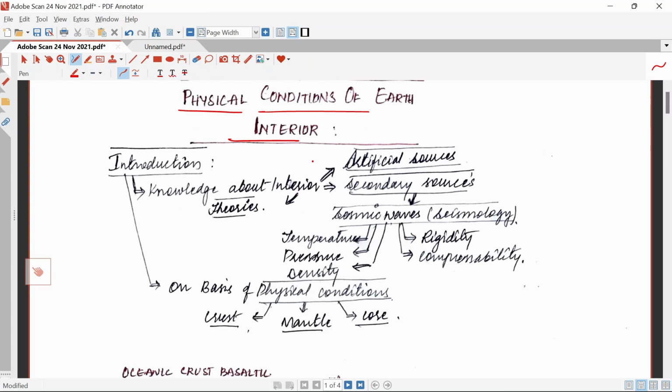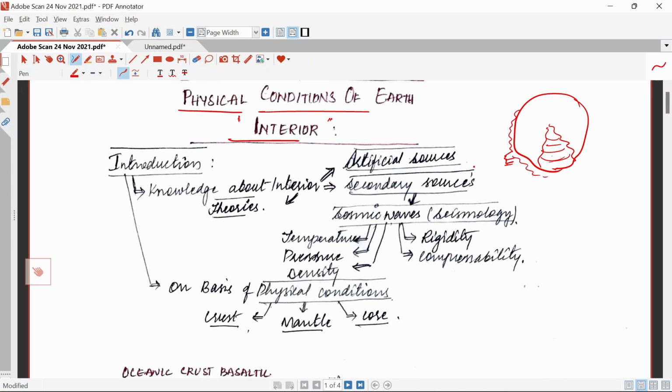So what is the interior of the earth? Today we are going to see what is present inside the earth. Earth is like a circle or like a ball. We usually see what is happening on its surface, but we don't know what is existing inside it. What is inside it? We don't know that. Different scientists have interpreted different kinds of theories, and they have come up with different results, and today we'll discuss those things.